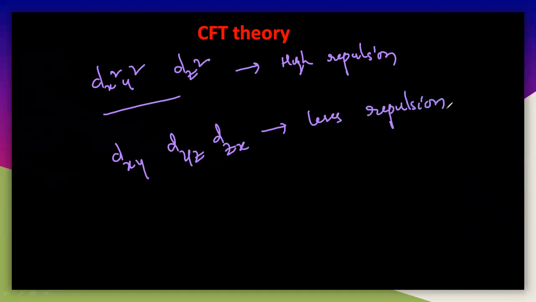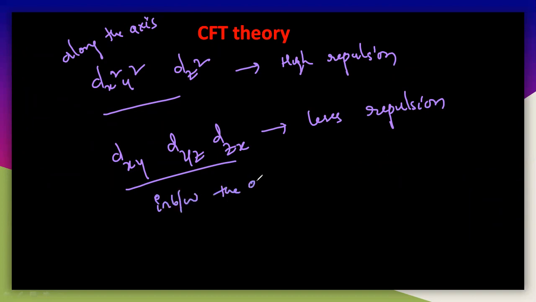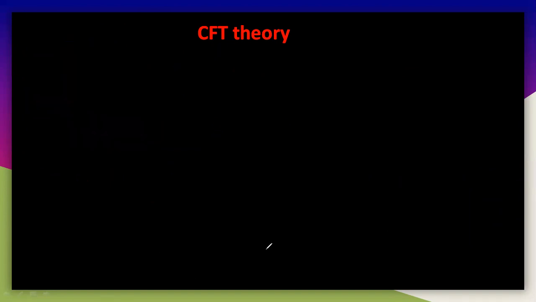So what is the reason here? Because of this dx square y square, the lobes of them are completely along the axis. Those lobes are completely along the axis, but these three lobes are in between the axis. So the ligands always come along the axis, so they will show high repulsion compared with these. So let us draw that particular diagram here.